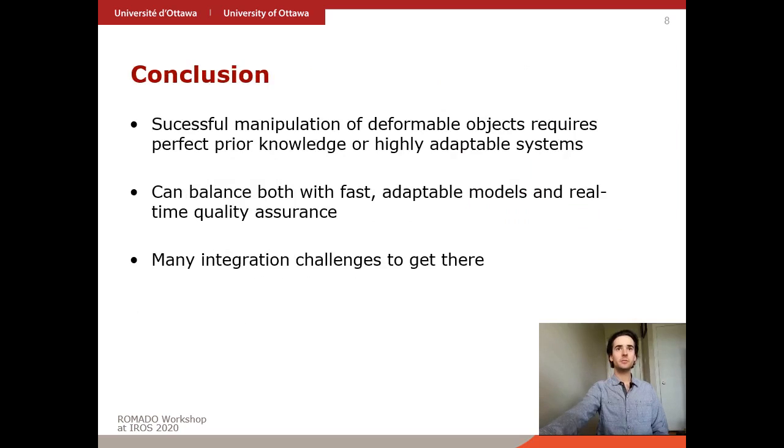To conclude, we notice that the successful manipulation of deformable objects requires either complete prior knowledge of the object and environment to perform simulation, or highly intelligent systems that can adapt to the unknown behavior of the object. We believe that we can balance both by combining fast and adaptable models with real-time validation and quality assurance models. However, there are still many integration challenges that must be solved to get there.